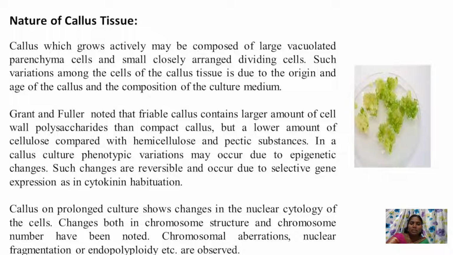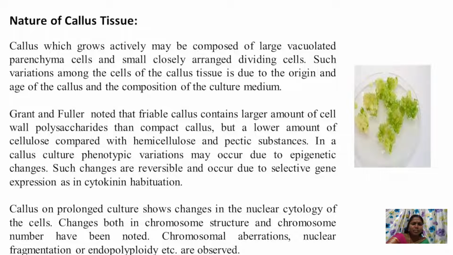Grant and Fuller, two scientists, noted that an unorganized friable callus contains a larger amount of cell wall polysaccharides than the compact callus, but a lower amount of cellulose compared with the hemicellulose and pectin substance.